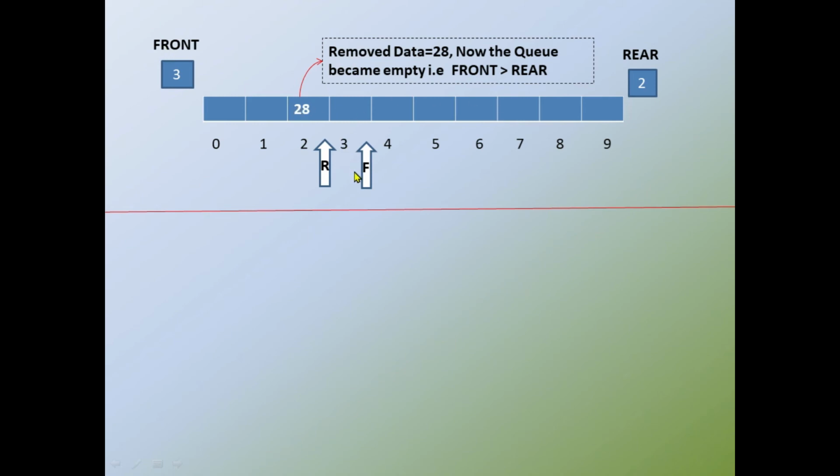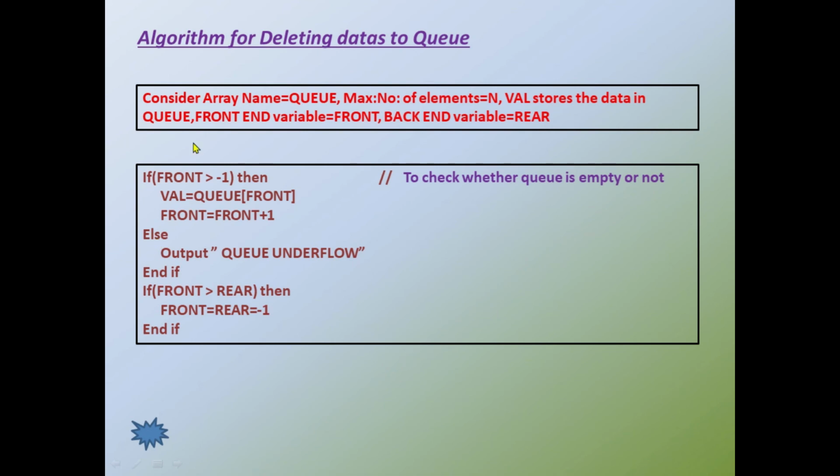So what will be the stopping condition of deletion? The stopping condition of the deletion will be when the front index value becomes greater than the rear value. After that we cannot delete items from the queue because the queue is empty. Okay, so this example you should be very clear. The concept should be very clear. When front is greater than rear, it means the queue is empty and we cannot further delete any items from the queue. Next we are going to discuss the algorithm for deleting data from the queue.